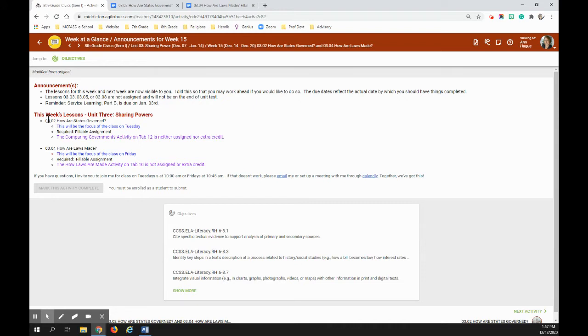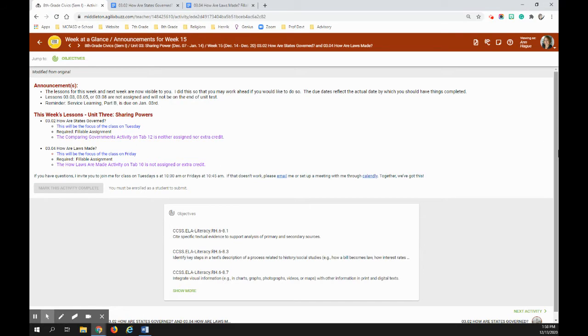This week, lesson 303.02 is how states are governed. You're going to notice that I modified it somewhat to make it more specific to Wisconsin and to make it less confusing. I feel like Buzz is a little bit confusing. And there is an activity listed on tab 12. We are not doing that. It is not extra credit. It is not advanced. I just think it's not worth doing. And then the second lesson is 03.04, which is how laws are made. Again, fillable assignment, and the activity listed on tab 10 is not assigned, nor is it extra credit. Again, I just didn't think it was all that great.